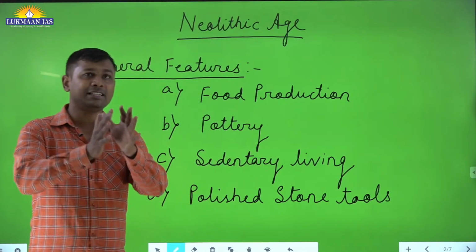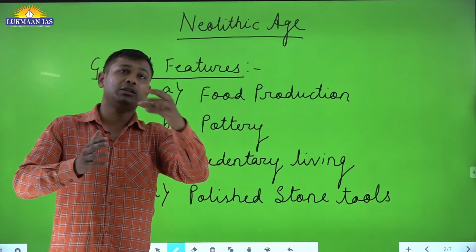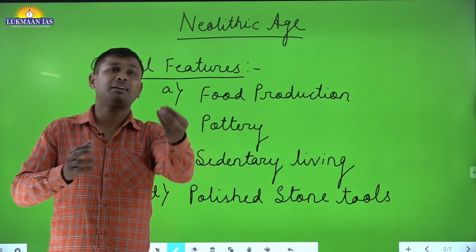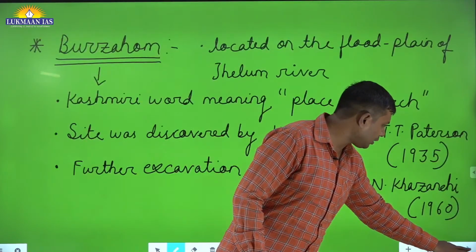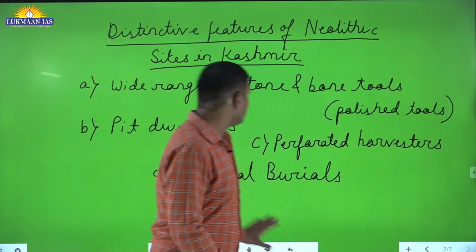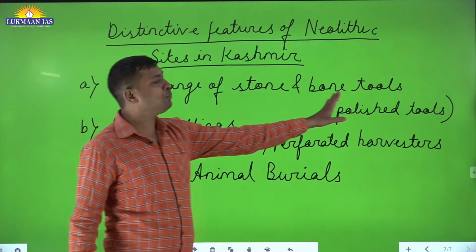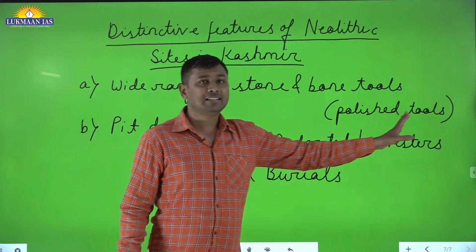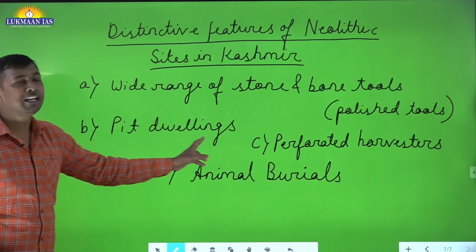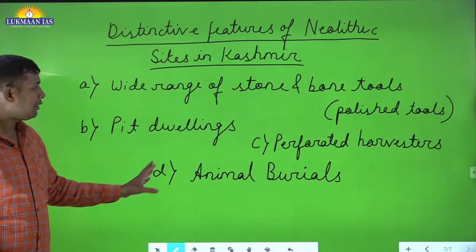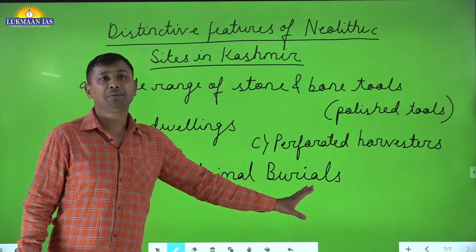So when we study this variation and try to generalize it with respect to the Neolithic sites which have been found in the Kashmir area, we get some distinctive features. And what are these distinctive features? The distinctive features are this: a wide range of stone and bone tools, and these are polished, it means they have a good edge. We get pit dwellings, we have perforated harvesters, and we have animal burials.